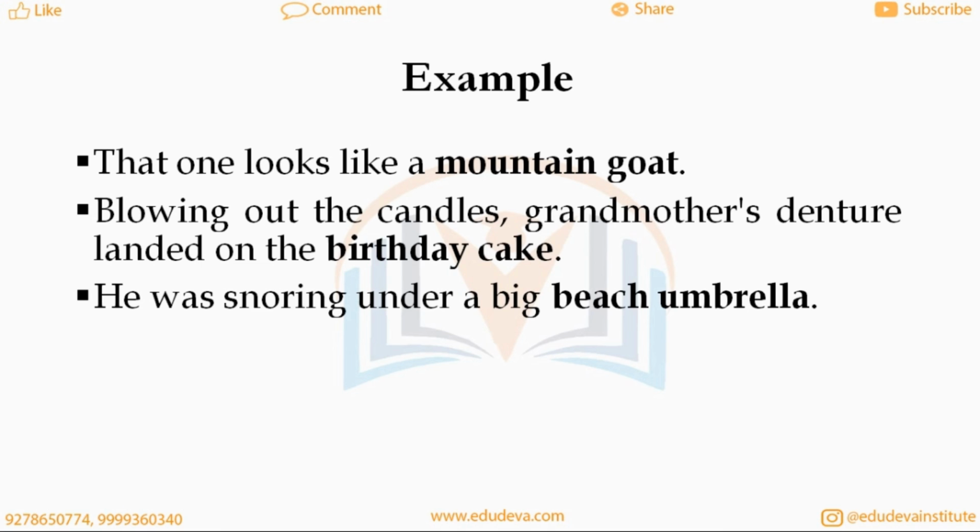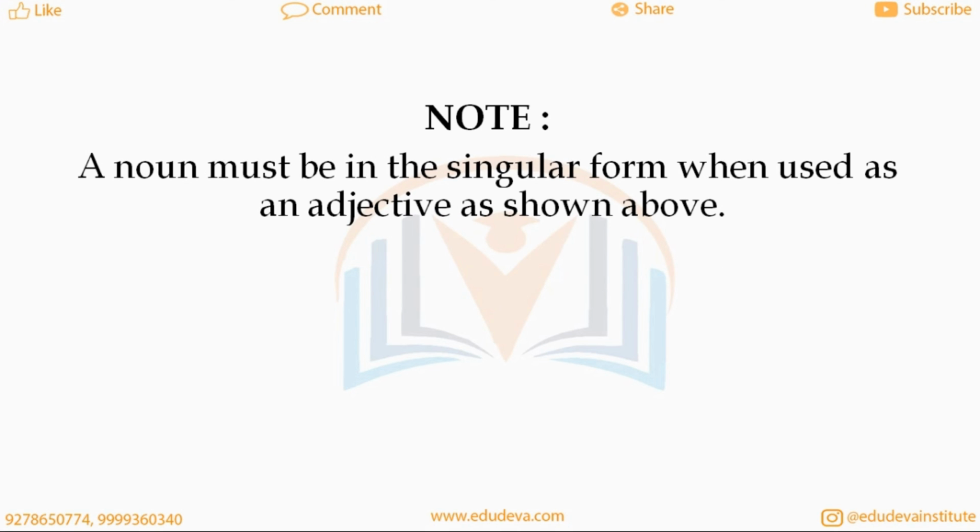Blowing out the candles, grandmother's denture landed on the birthday cake. He was snoring under a big beach umbrella. Note: a noun must be in the singular form when used as an adjective, as shown above in the examples.